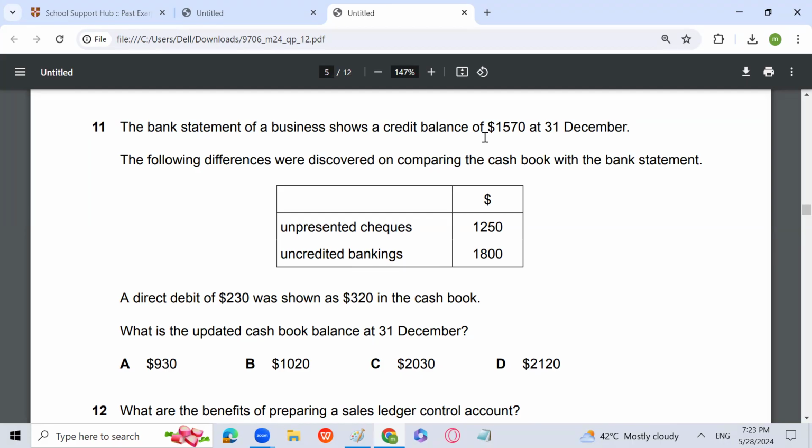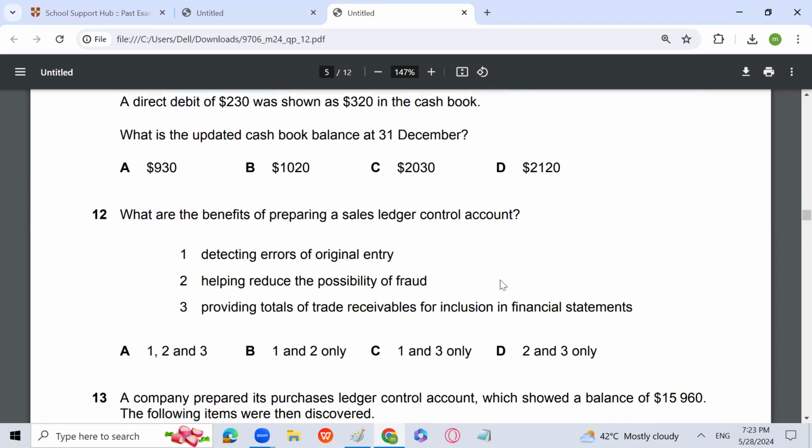So 1570 minus 1250 plus 1800, you will get the answer. Yes, exactly, 2120, D is the answer. The direct debit error is in the cash book, so we are not correcting the cash book.